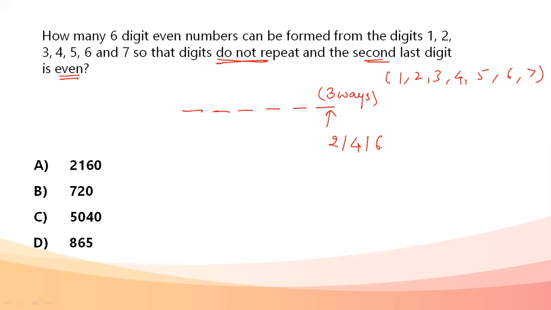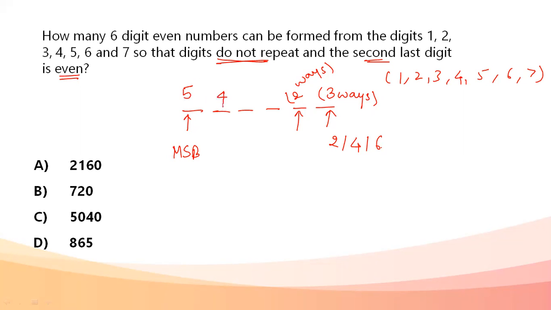But we need the second last place also to be even. So now it can be filled in only two ways, because out of the three even numbers, one is obviously going to be occupied at the ones place. So only two would be available to fill the tens place. Repetition is not allowed. So it becomes two ways for the tens place, three ways for the last place. Remaining places will now start filling up from the sixth position, the MSB. Two numbers are already gone. The MSB will have five possible digits that can come up here.